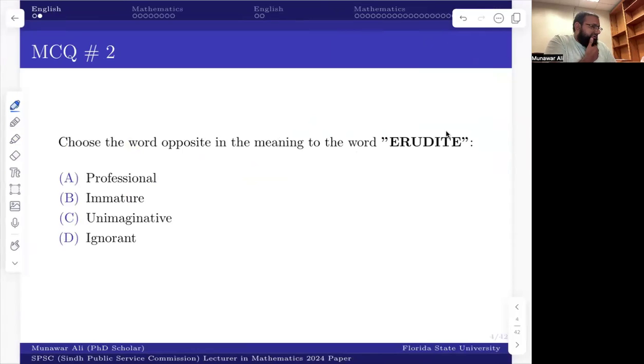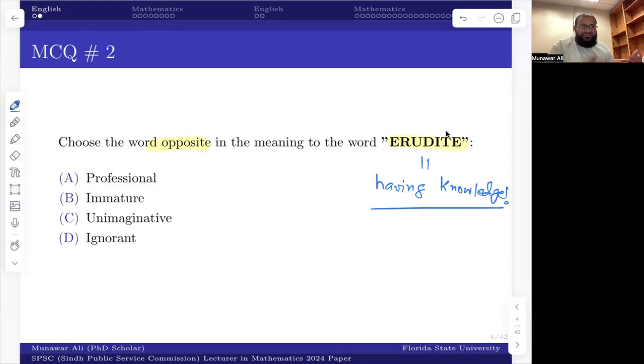Okay, so the second question is pretty simple, because you have to give the opposite of a word. I don't know how to pronounce it correctly, but it's something like erudite. I don't know exactly. What should be the opposite of this word? First of all, we should know the meaning of this word. It means having or showing knowledge, a person having or showing knowledge. So it's something related to knowledge, and we have to find a word related to having no knowledge or less knowledge.